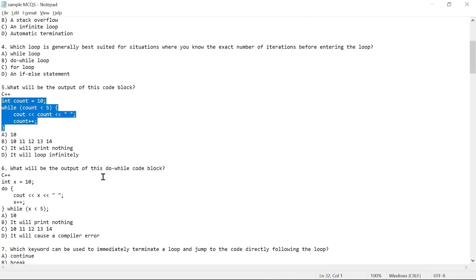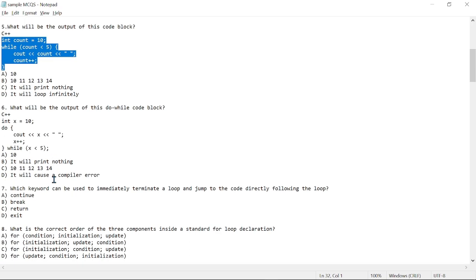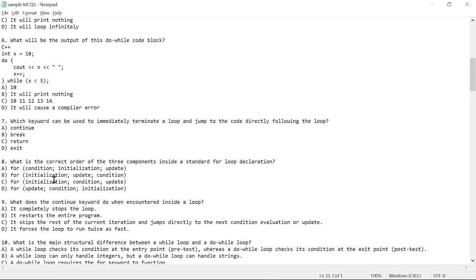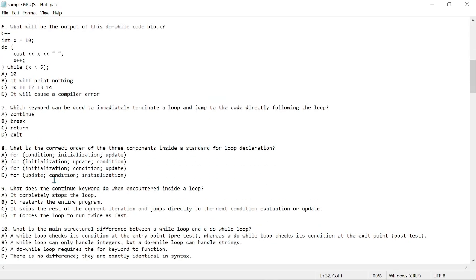So let's go ahead to 6. So we have what will be the output of this do while loop. So it's the same concept, but this time around it's using a do while loop. And you know, a do while loop is a post-test loop, right? So even if the condition is false, we get a statement first before we check for the condition, right?